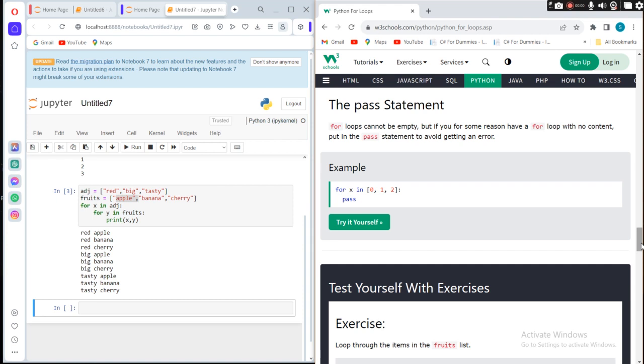And we already talked about the pass statement. If the loop does not contain any statement, then we can use, for example, pass. For x in a list 0, 1, 2, do what? Pass.